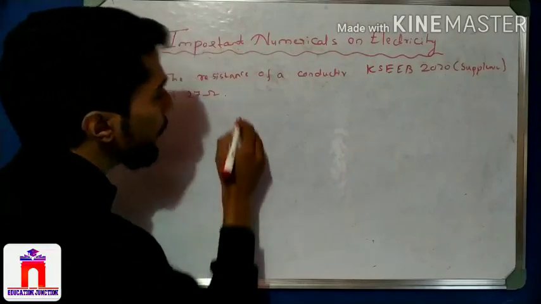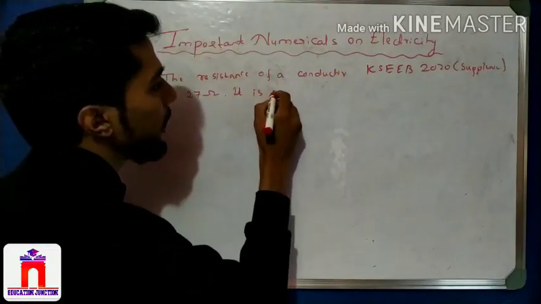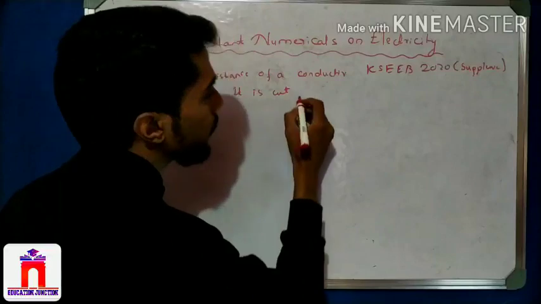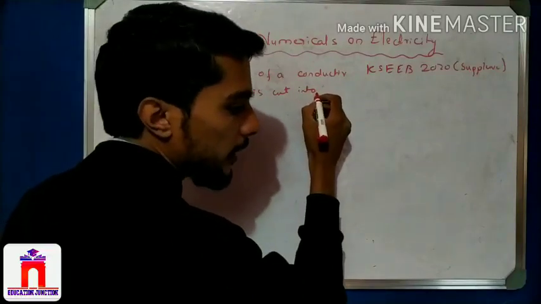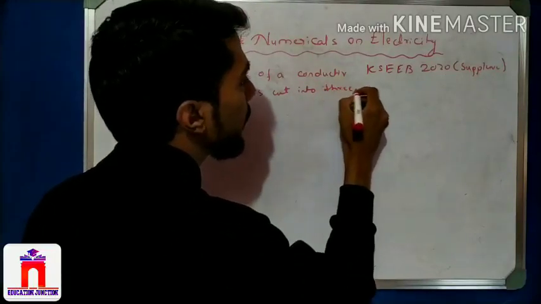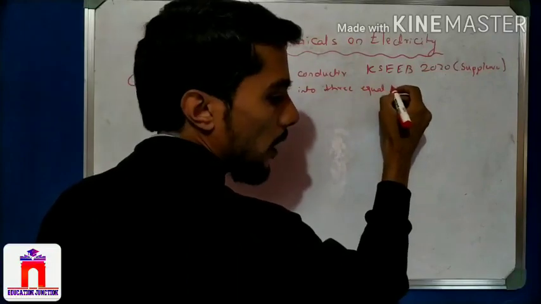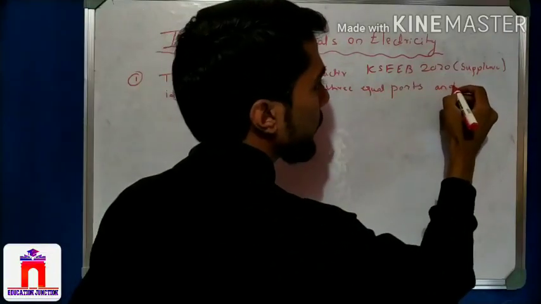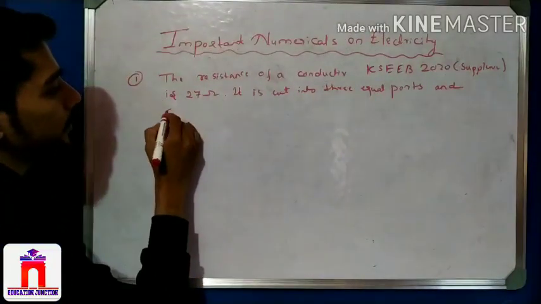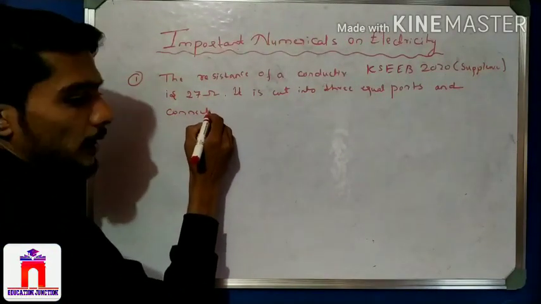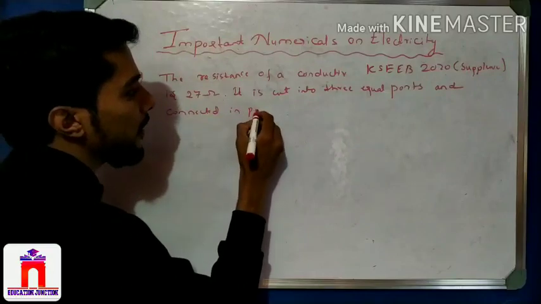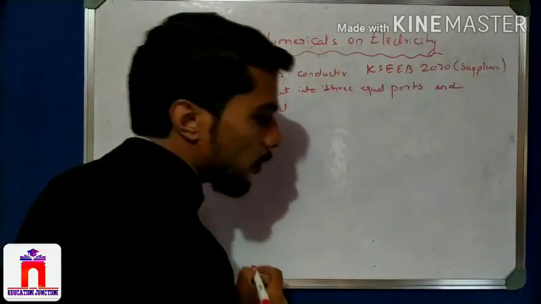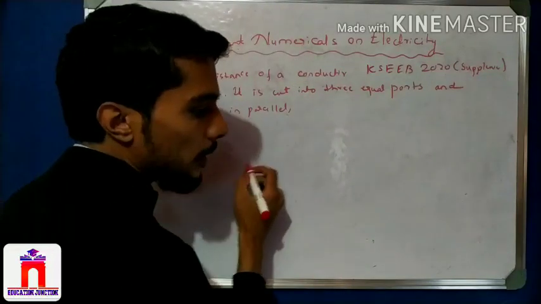Next, if it is cut into 3 equal parts and connected in parallel. See here, the parallel series concept is there. So please recall the parallel series concept.